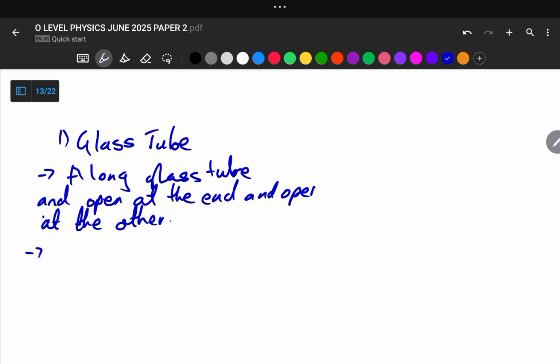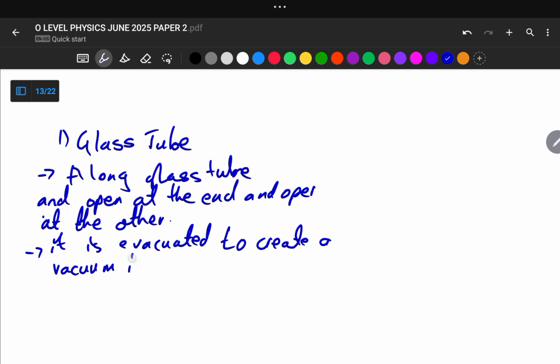In the second point, it is evacuated. To evacuate is to remove air so that we can create a vacuum inside.